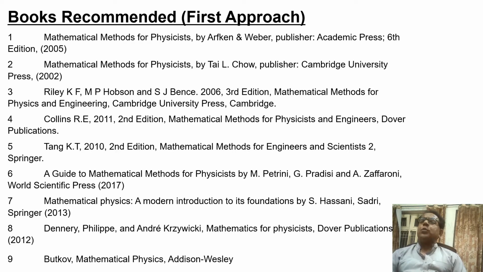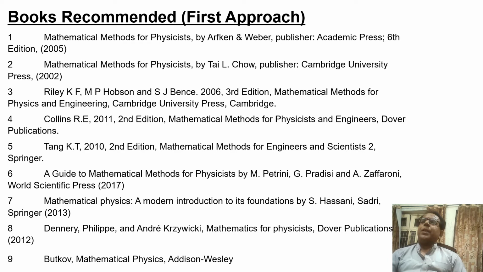Fourth writer is Collins R. E. Fifth writer is Tang K. T. Sixth writer is Zaffaroni. Next writer is S. Hassani, Sadri. Next writer is Denry Flippy. And the last writer is Butkov.